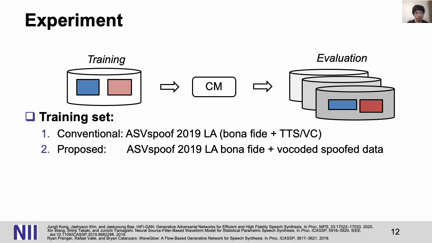So for the experiment, we prepared different versions of a training set. The first one is a conventional training set from the ASVspoof 2019 LA database. It includes bona fide data and different types of TTS and VC conversions. Next, we prepared the training set using the vocoded data.